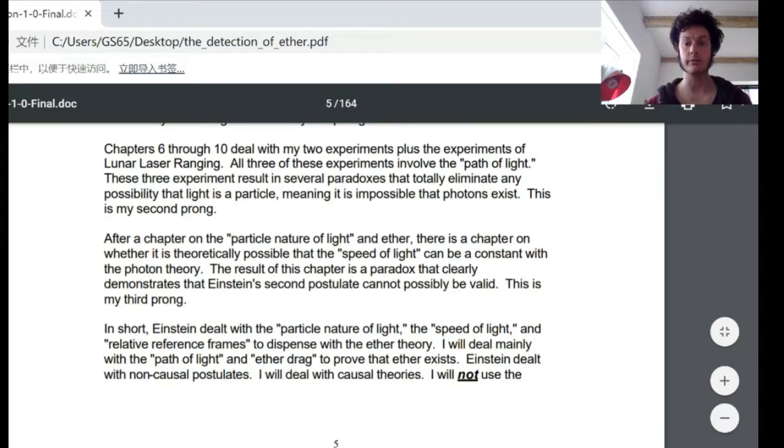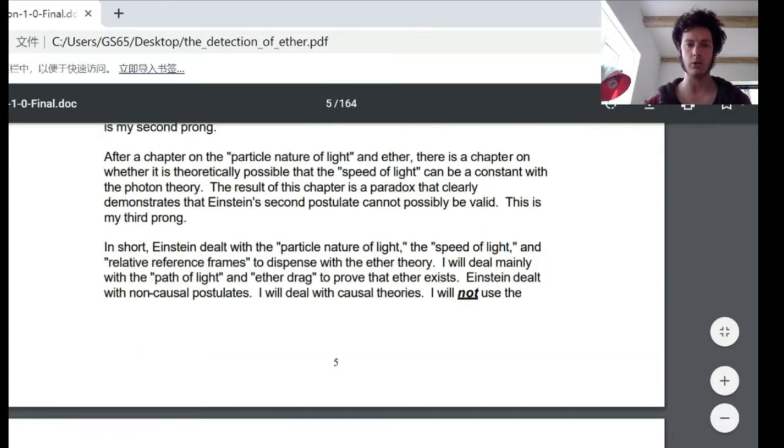After a chapter on the particle nature of light and ether, there is a chapter on whether it is theoretically possible that the speed of light can be constant with the photon theory. The result of this chapter is a paradox that clearly demonstrates that Einstein's second postulate cannot possibly be valid. This is my third prong.